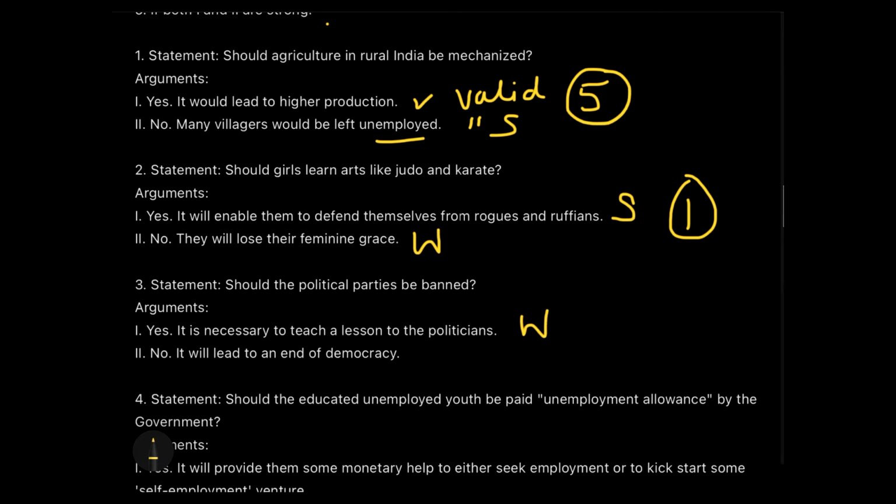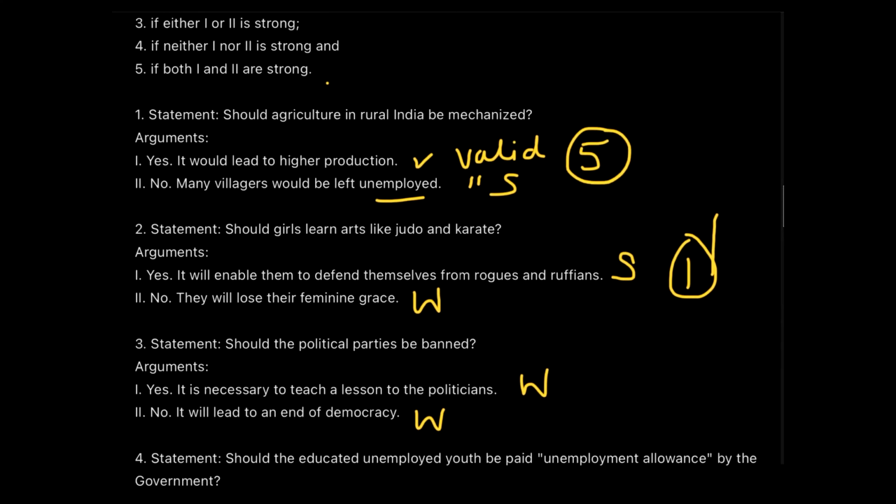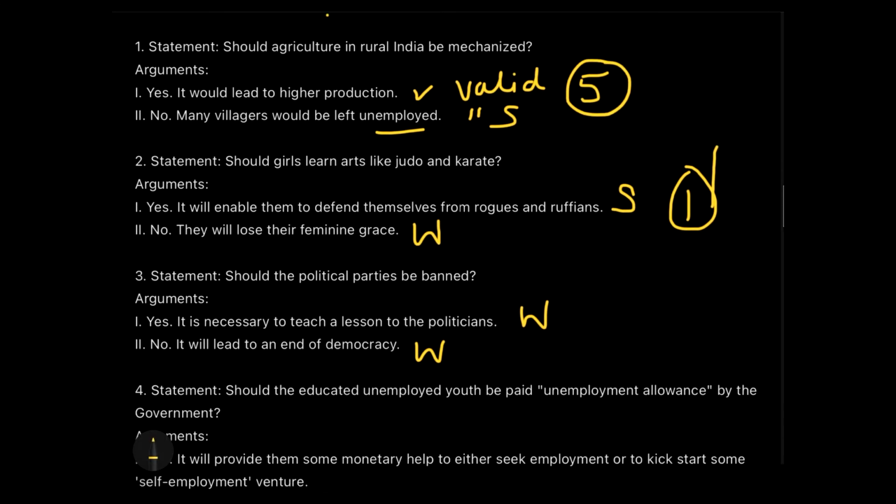And the reason for saying no is it will lead to the end of democracy. So again, it will not lead to the end of democracy because the candidates can independently contest for the election. So this is not leading to the end of democracy. So when both the arguments are not correct, we will go for option 4. So none of them are strong enough.